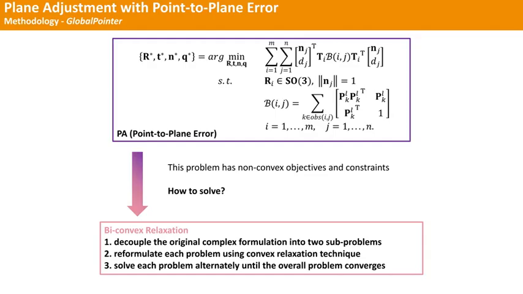To solve this issue, we exploit a novel optimization strategy termed Bi-Convex Relaxation, which has three main sub-steps. 1. Decouple the original complex formulation into two sub-problems, namely plane-only and pose-only problems. 2. Reformulate each problem using convex relaxation technique. 3. Solve each problem alternately until the overall problem converges.